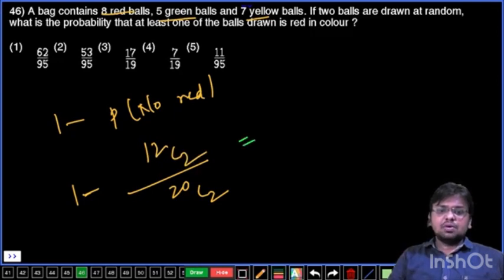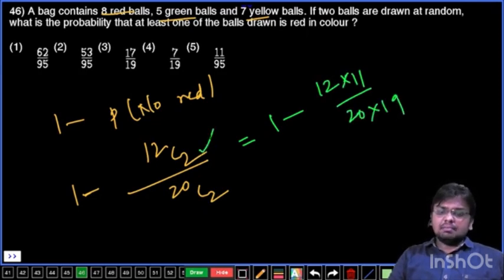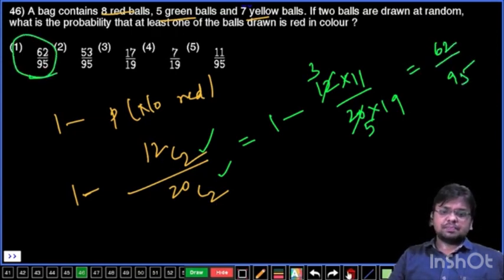That is equal to 1 minus 12 C2, that means 12 into 11, by 20 C2, that means you can take it as 20 into 19. So here by 2 into 1, here also by 2 into 1, both get cancelled. Now 4 3s are 12, 4 how many times here? 5 times. 19 into 5, 95. 95 minus 33 is 62. 62 by 95 is our final answer, which is our first option.